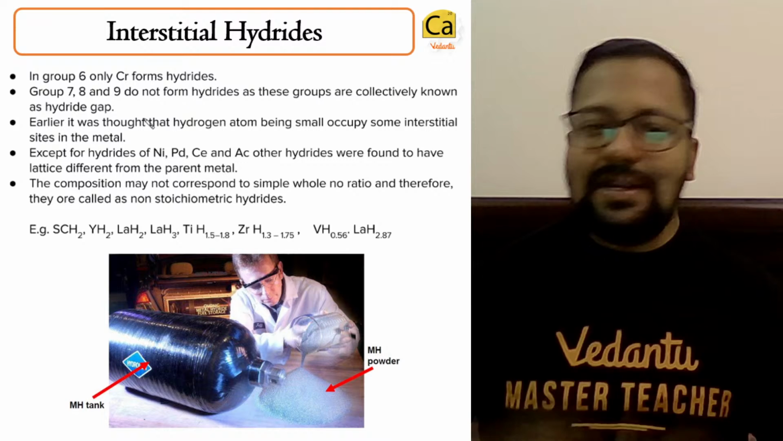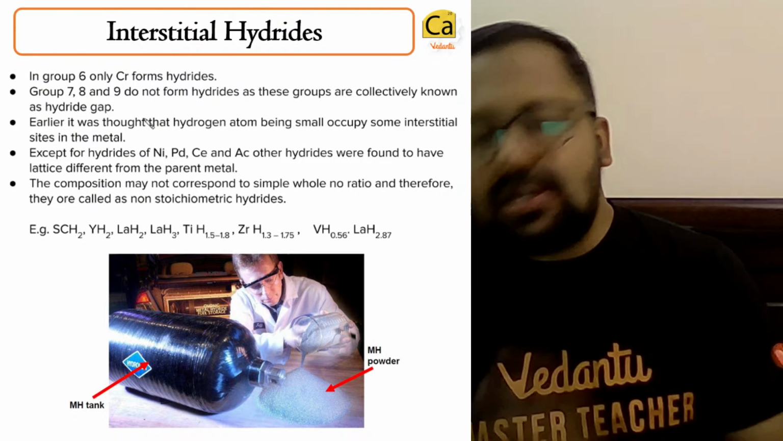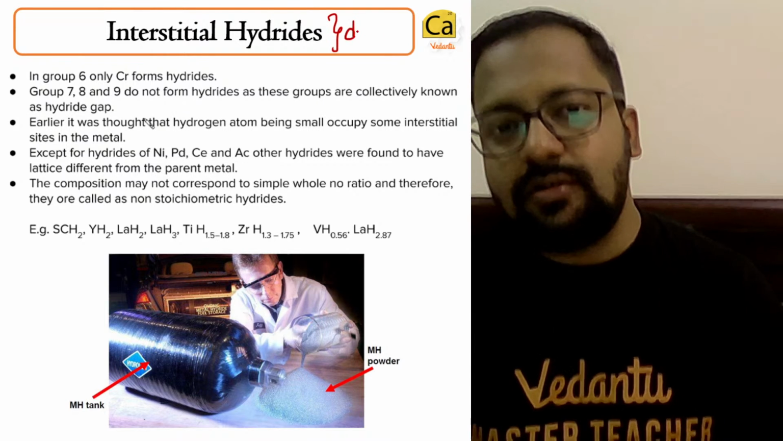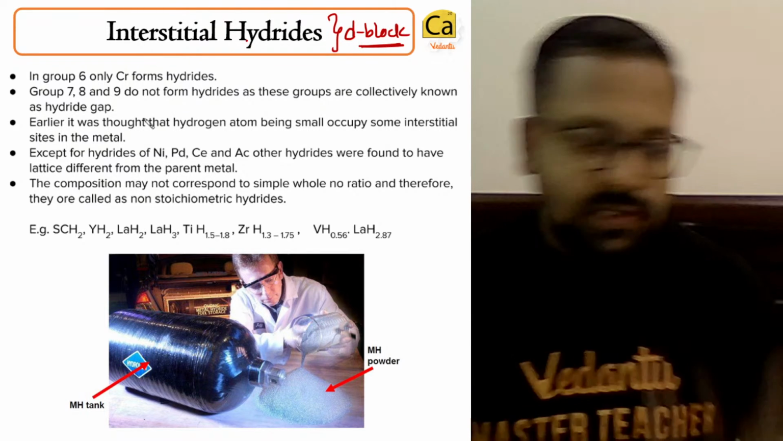This is going to take care of everything. And what are interstitial hydrides? Interstitial hydrides are those hydrides which are formed by elements of the d block.